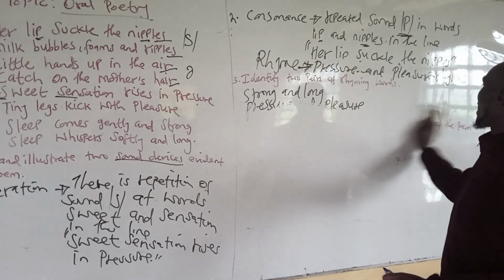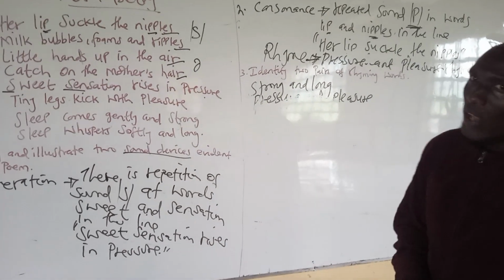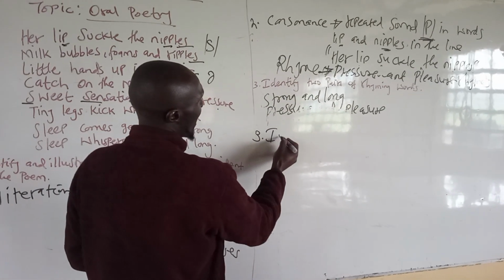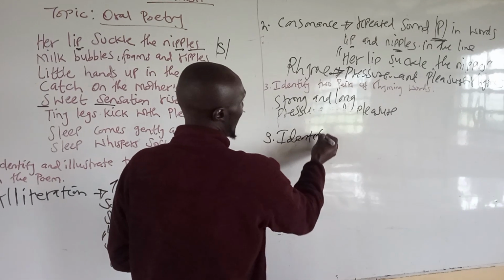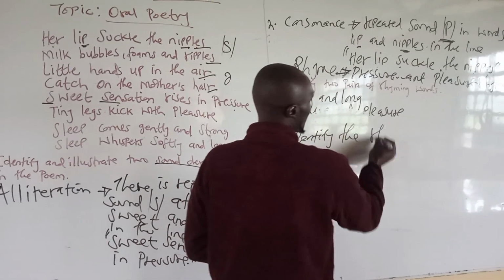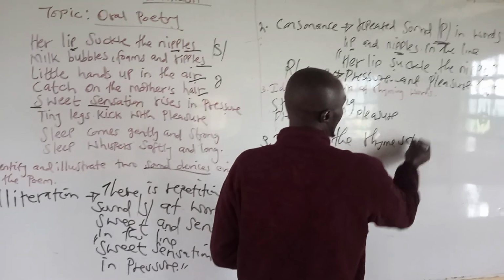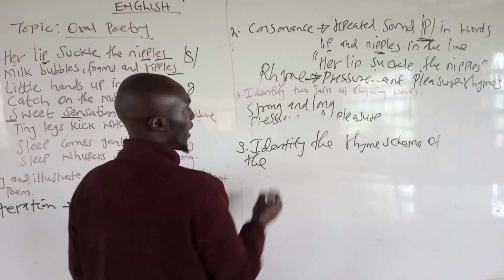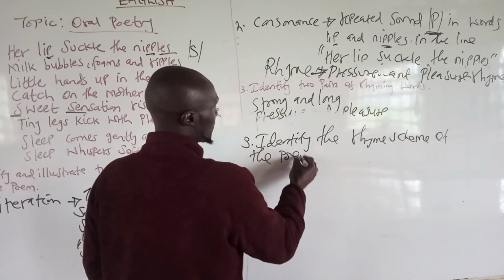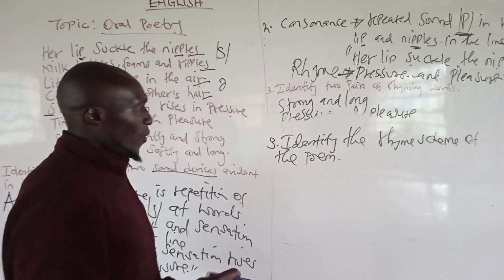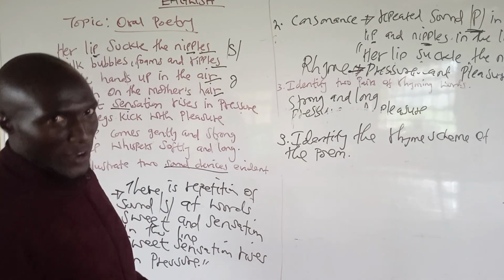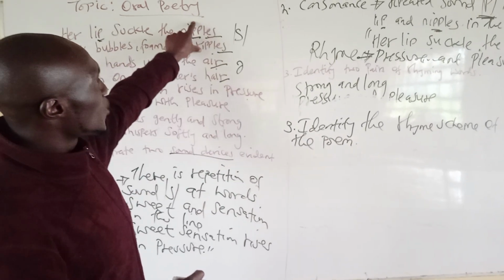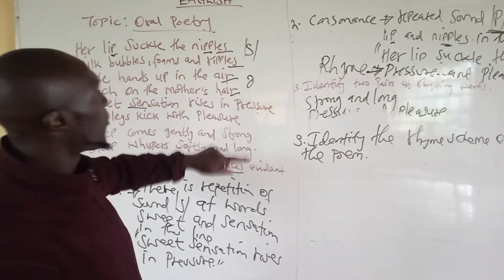Lastly, the last question that we want to look at, question number 3, is to identify the rhyme scheme of the poem. Identify the rhyme scheme of the poem. And then I want to show you how we are supposed to identify this rhyme scheme. First, just identify the last word of each line of the poem.